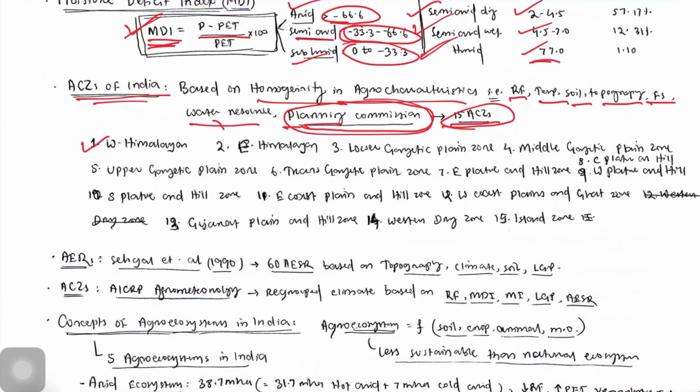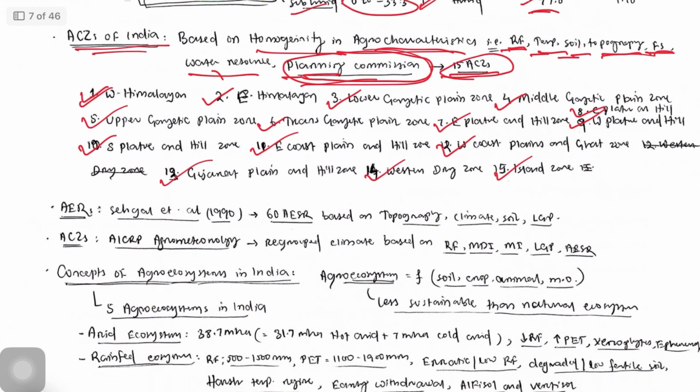One is Western Himalayan zone, Eastern Himalayan zone, Lower Gangetic Plain zone, Middle Gangetic Plain zone, Upper Gangetic Plain zone, Trans Gangetic Plain zone, Eastern Plateau and Hill zone, Central Plateau and Hill zone, Western Plateau and Hill zone, Southern Plateau and Hill zone, East Coast Plain and Hill zone, West Coast Plain and Ghat zone, Gujarat Plain and Hill zone, Western Dry zone, and Island zone. So these are the 15 agroclimatic zones classified by the Planning Commission based on homogeneity in agro characteristics like rainfall, temperature, soil, topography, farming system, etc.